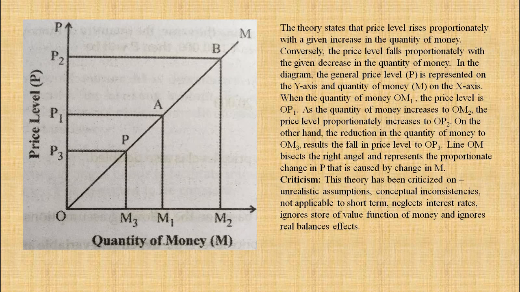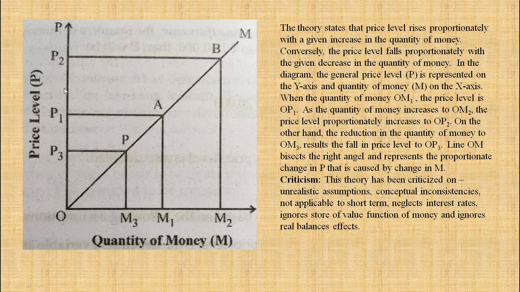In this diagram, the general price level P is represented on the y-axis. Price level is represented on the y-axis and quantity of money represented on the x-axis. M is on the x-axis, P is on the y-axis.